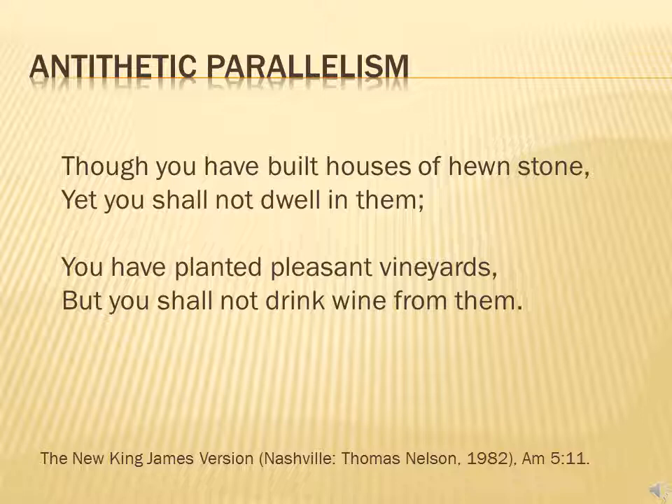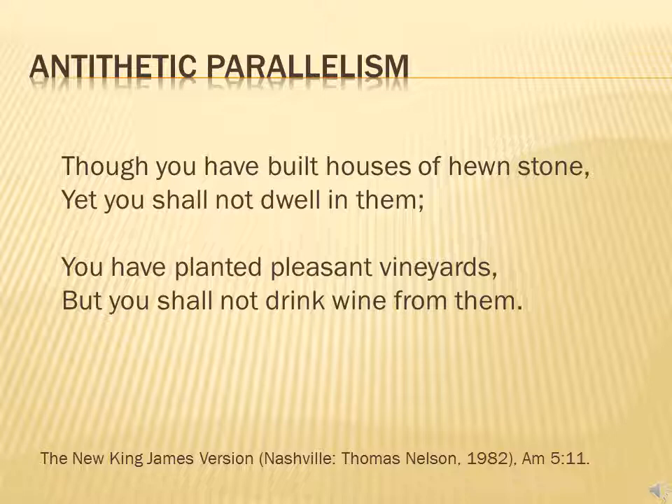Antithetic parallelism is the opposite of synonymous parallelism, so it's saying an opposite thing. All right, so the first example I have is from Amos chapter 5 verse 11. Though you have built houses of hewn stone, you should not dwell in them. So they're building something, and the idea of building something is that you or somebody else are going to dwell in it. But he's saying that's not going to happen. You will not dwell. So it's antithetical. It's the opposite.